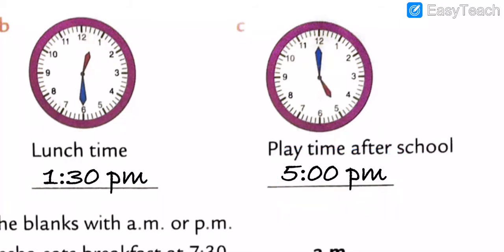Got my points? I hope you all understood what I am telling you. Note down the time of clock C in your book, dear. Play time after school is 5 PM. 5 AM also comes, but at that time we are sleeping. Understood? I hope you all understood, my dear students.